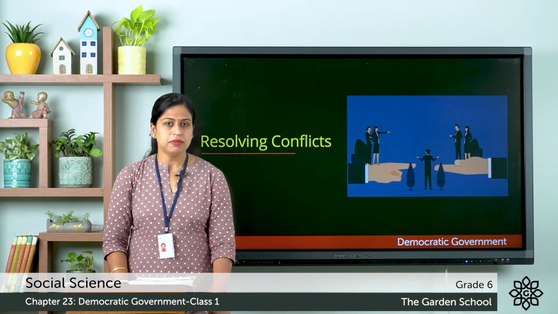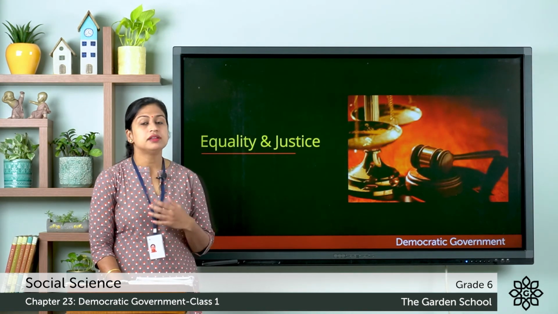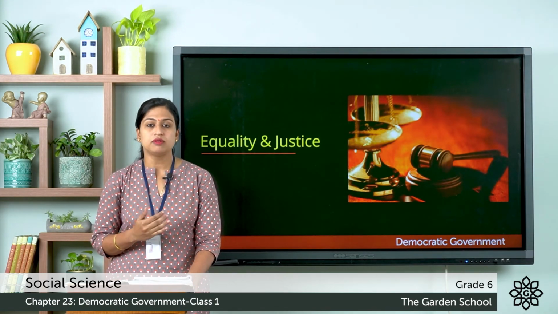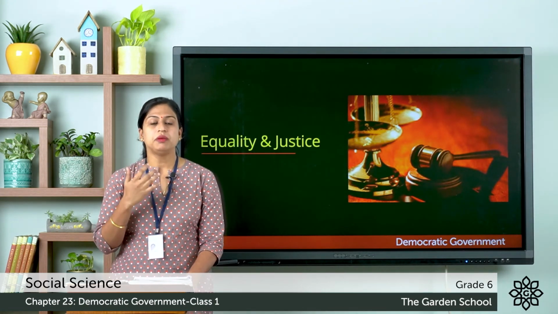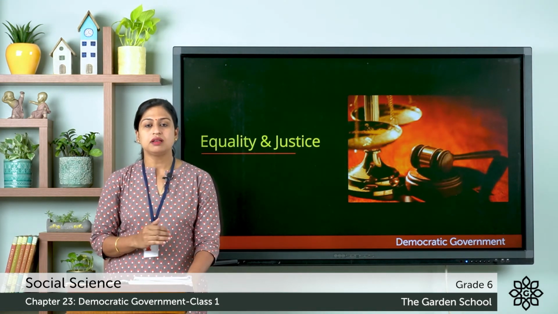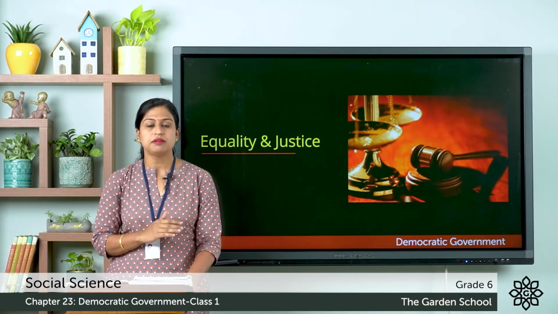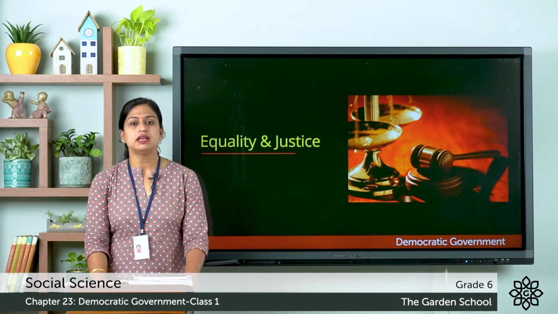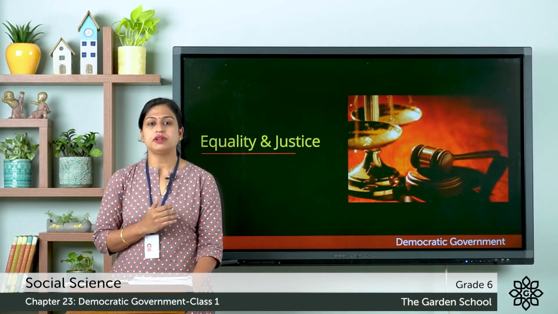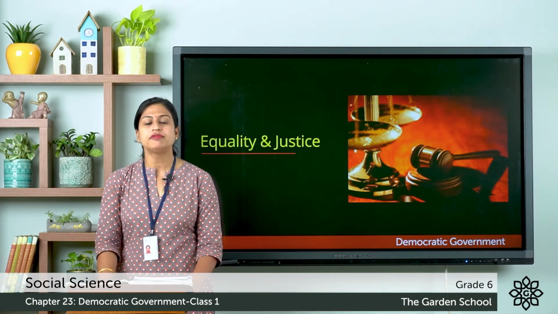Now the next element is equality and justice. So equality means the state of being equal, that is where all people are considered equal, and justice means it is the quality of being fair, that means fair treatment to the citizens. And here these two values are the main foundation of the democratic form of government.